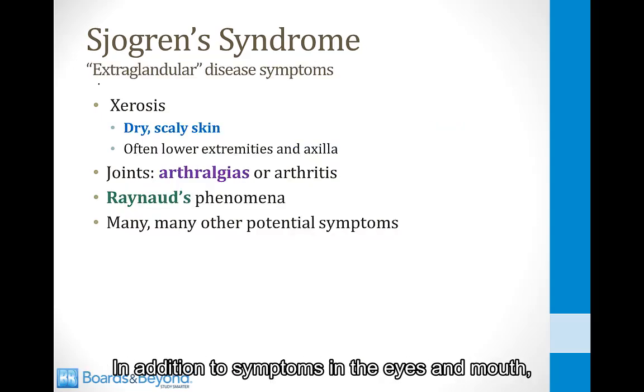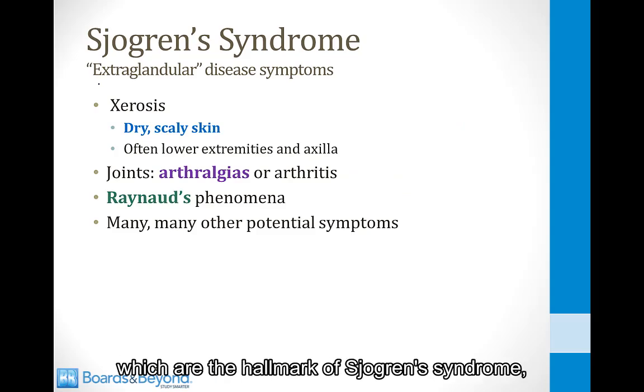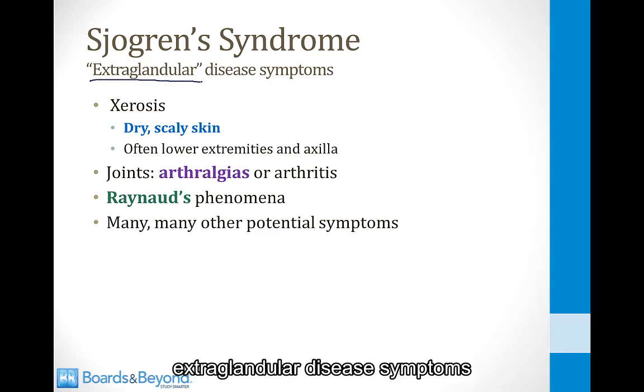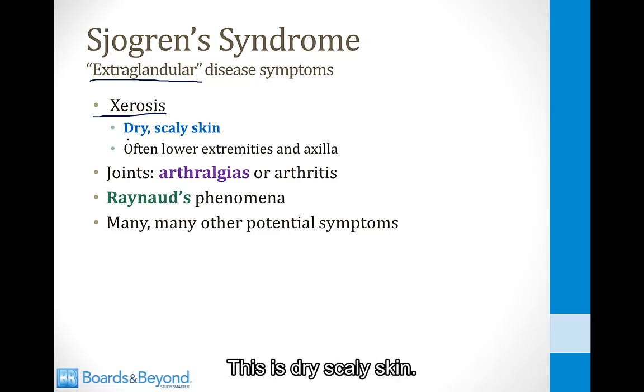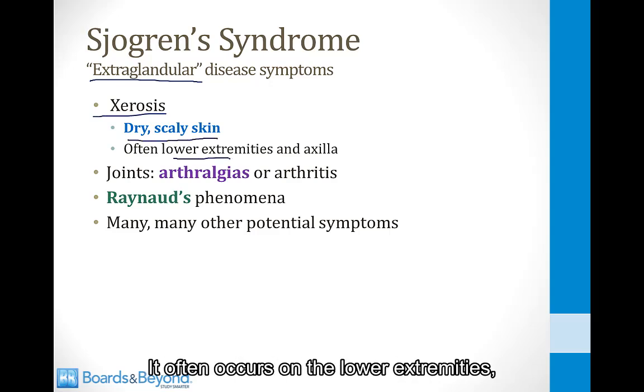In addition to symptoms in the eyes and mouth, which are the hallmark of Sjogren syndrome, there are a number of so-called extraglandular disease symptoms that occur in other tissues. One of the most common is for symptoms to develop in the skin, and the most common symptom is xerosis. This is dry, scaly skin. It often occurs on the lower extremities and especially in the axilla and the armpit.